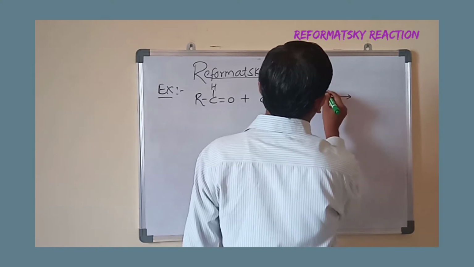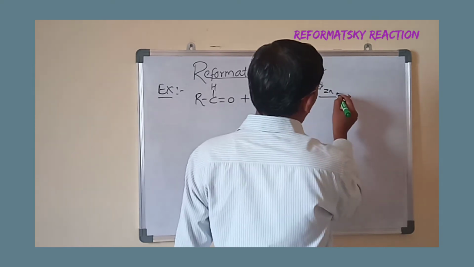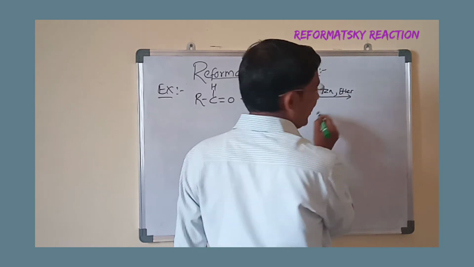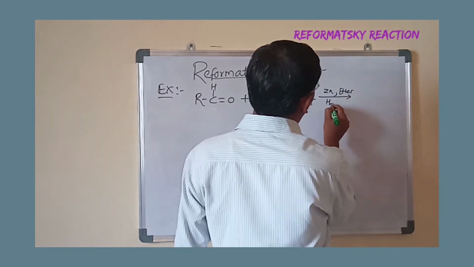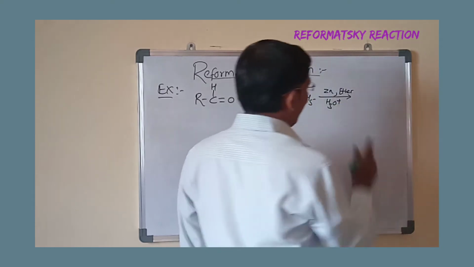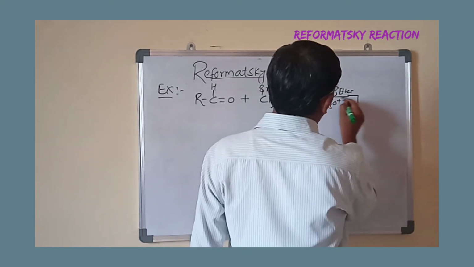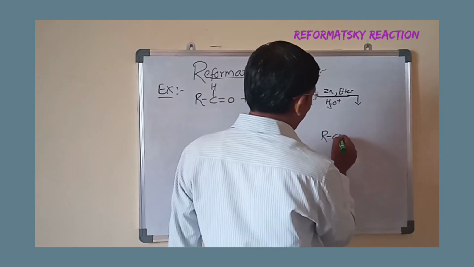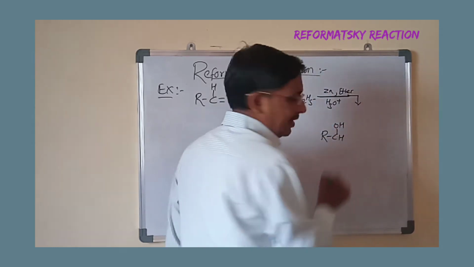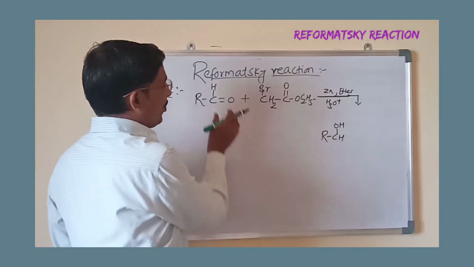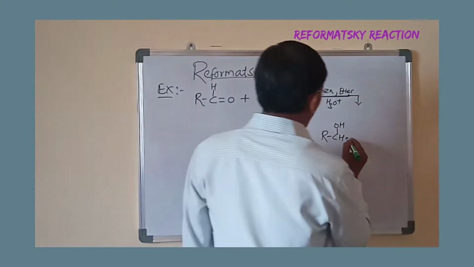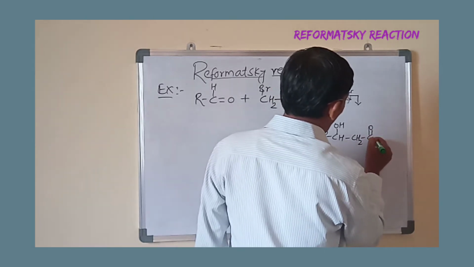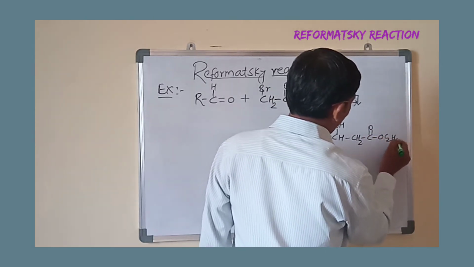In the presence of zinc, here the solvent is diethyl ether. On hydrolysis we will get the product as beta hydroxy ester, that is RCHOH. This carbonyl group is converted into hydroxy group, CH2 C double bond O, OC2H5.